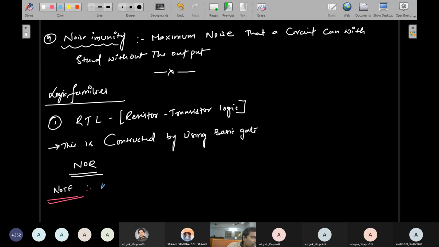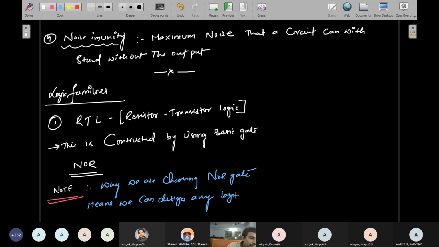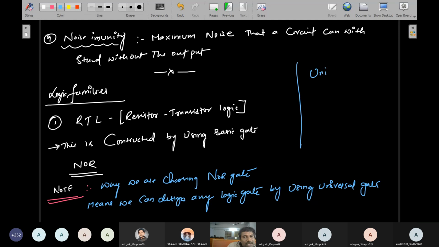Why we are choosing the NOR gate means we can design any logic gate by using universal gates. What are universal gates?